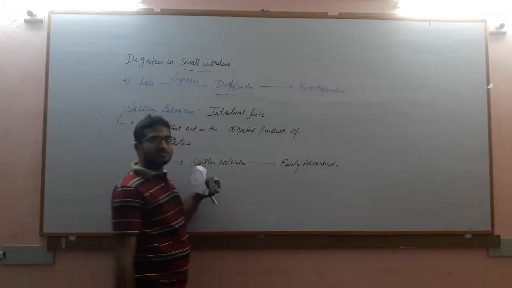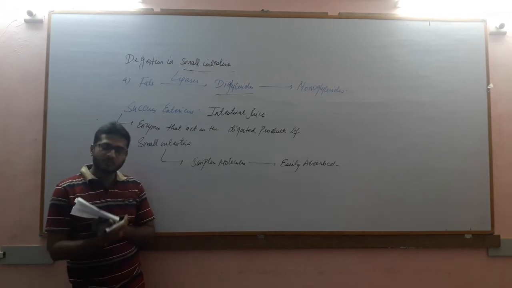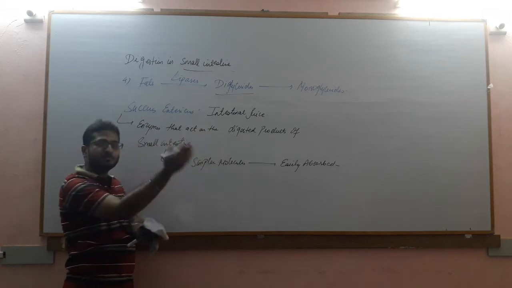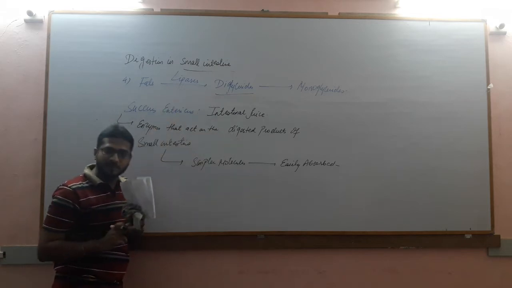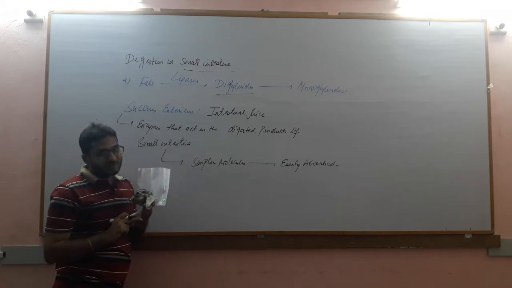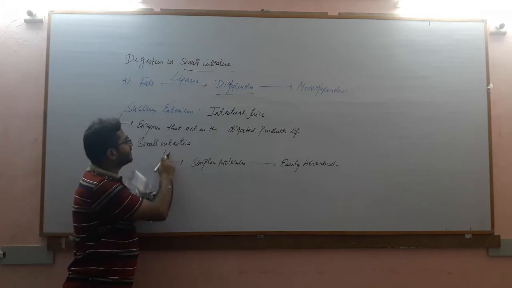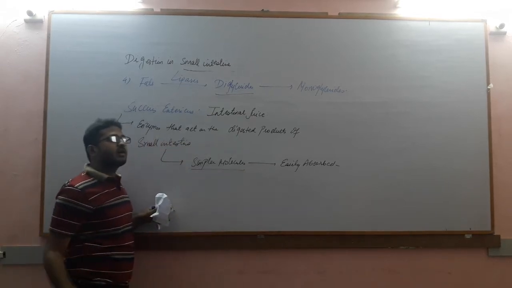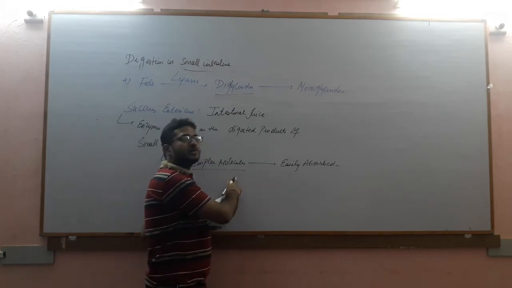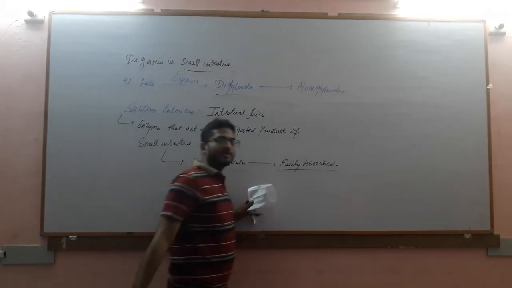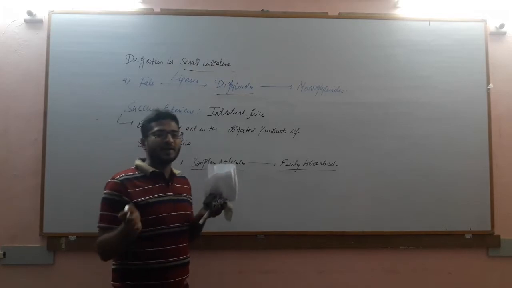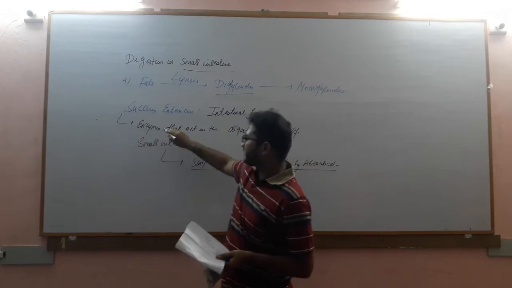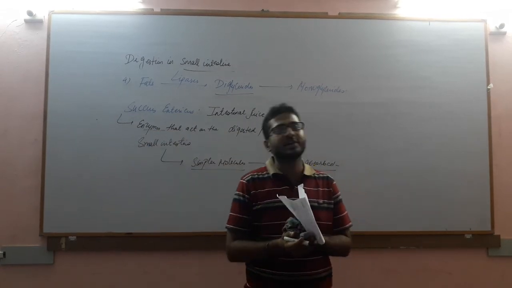So succus entericus, that is intestinal juice, has main 4 to 5 enzymes. These enzymes act on the end products of small intestine digestion, like dipeptides, diglycerides, polypeptides, and then form simpler molecules on further digestion. So these simpler molecules can be easily absorbed. That is the main purpose of digestion: to convert complex biomolecules into simpler biomolecules using digestive enzymes, so that they can be easily absorbed.